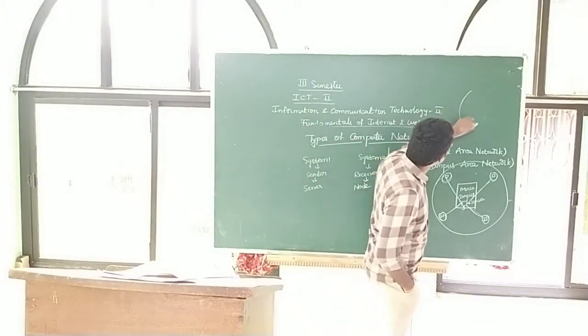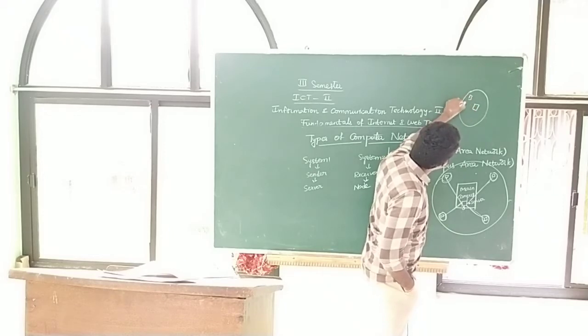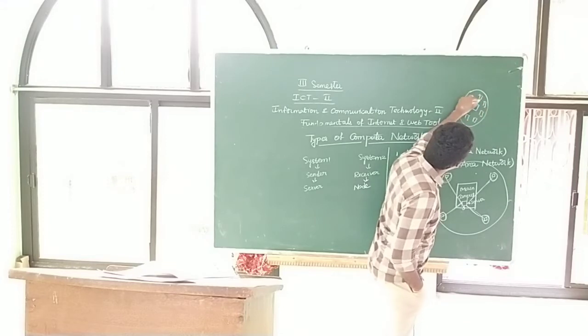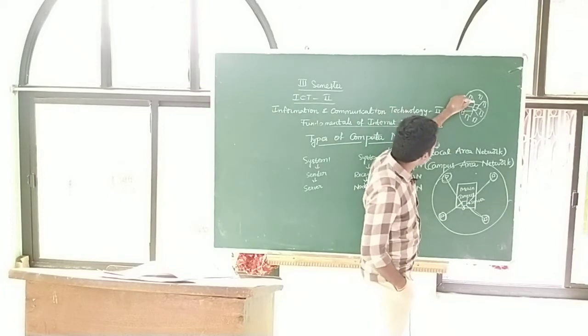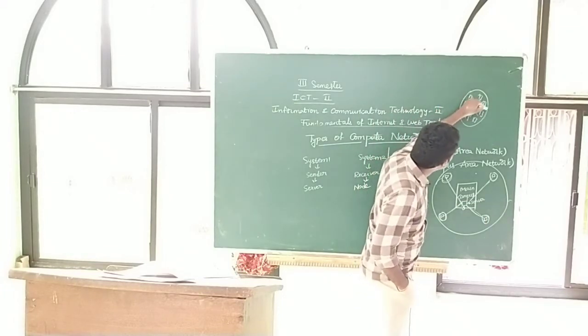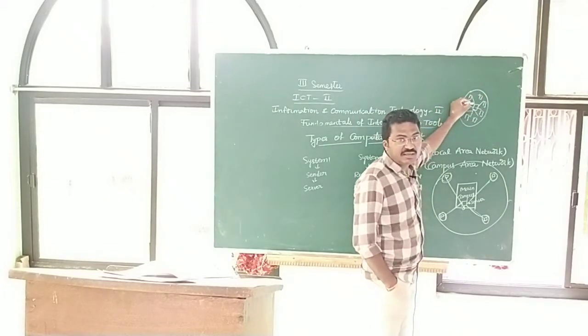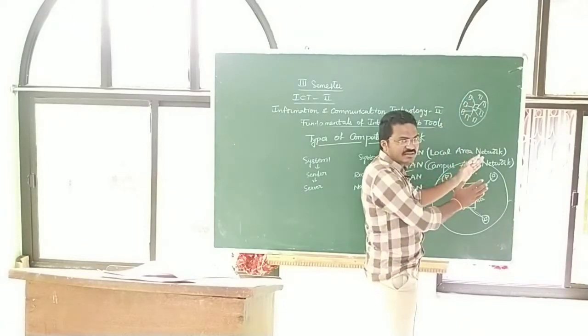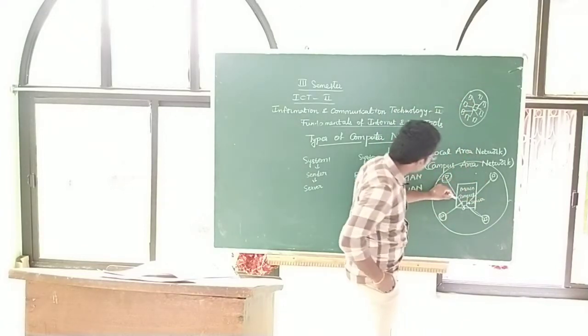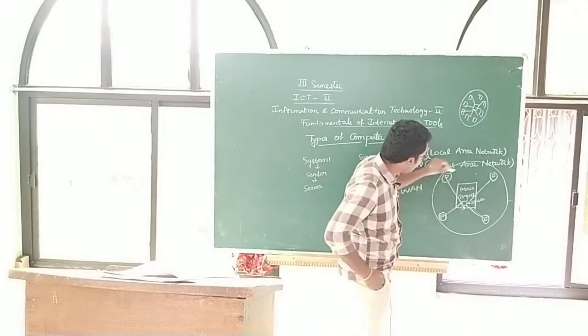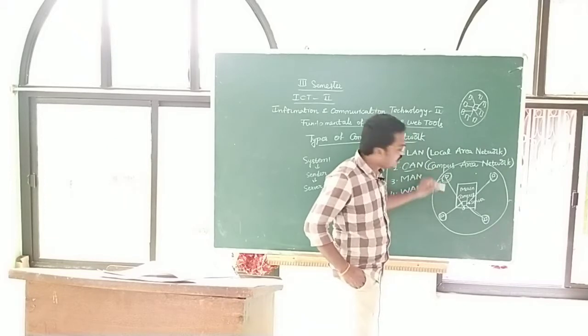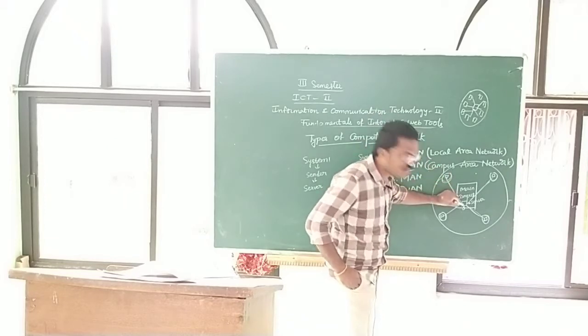In a LAN, the server is present in this location, and all the clients or nodes are surrounded around this server only. Every computer is connected with it, so the distance is very small. But in campus area networking, in one main campus there are greater distances and many different computers, and every computer accesses the information through the server only.